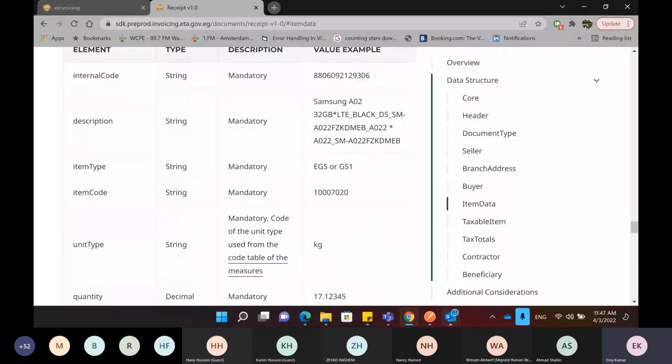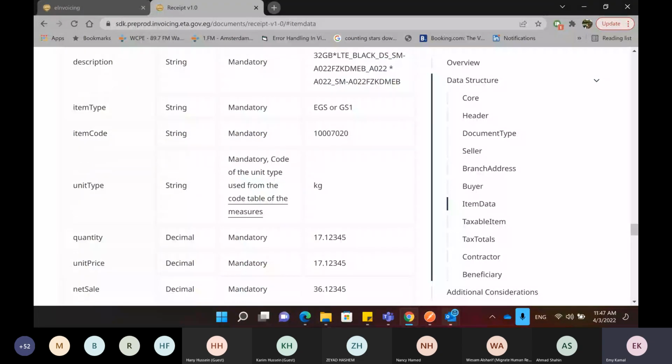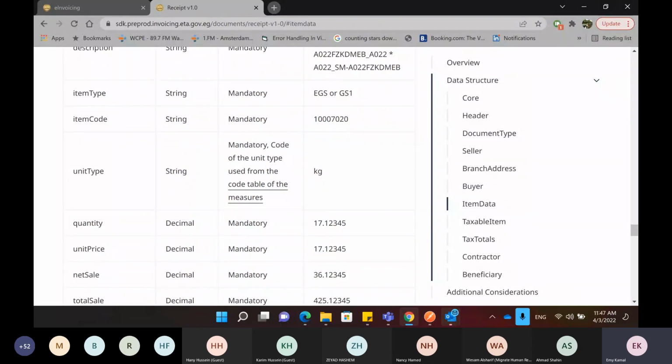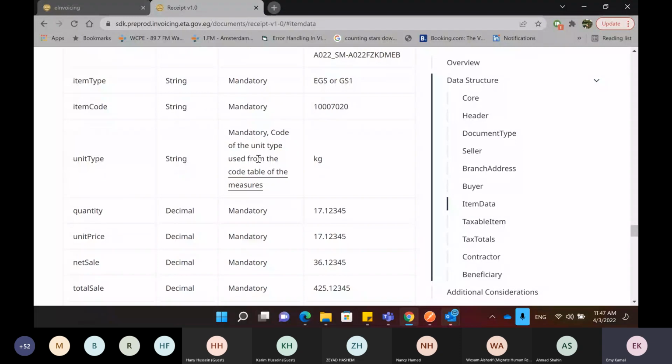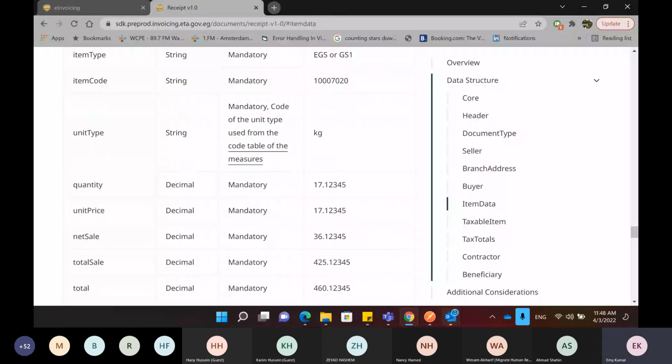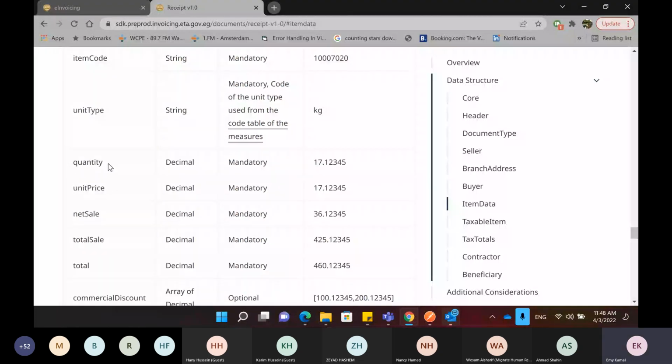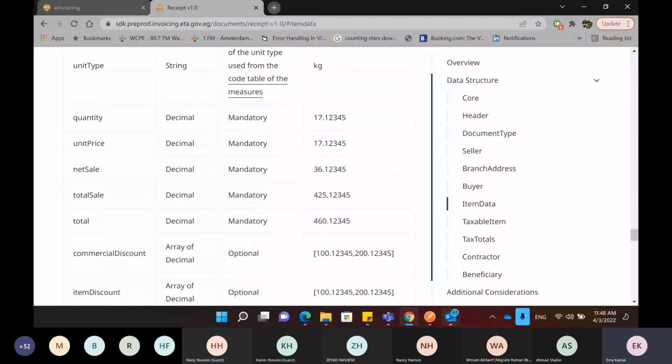For example, it's EGS or GS1 and the code. And we have the unit type, which could be like the measurement of the unit itself. For example, it's kilograms, if we're buying something that can be measured in kilograms. And we have code tables for the unit types, which is an old code table that was included in the e-invoicing solution as well. We have the quantity for the item, the unit price for the item, the net sale, the total sale, and the total. A commercial discount is an optional field.